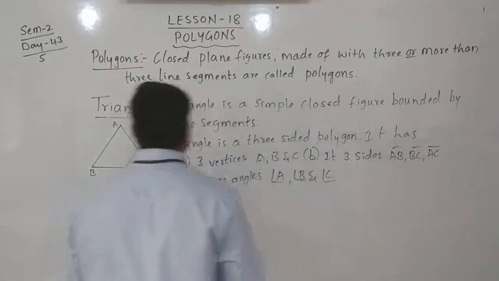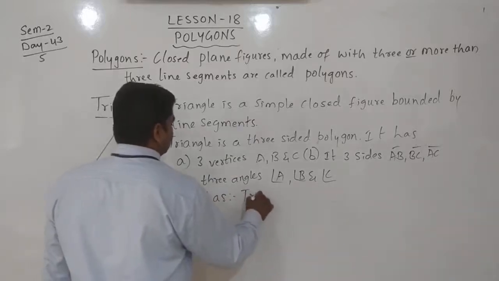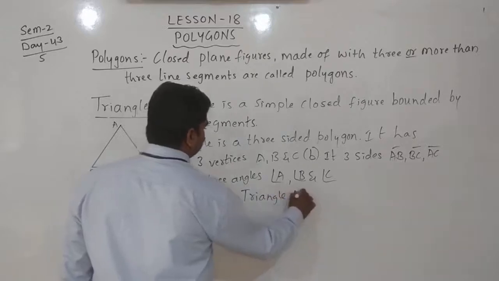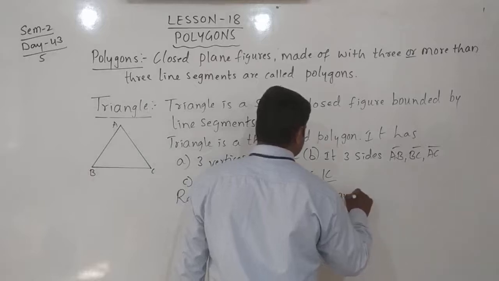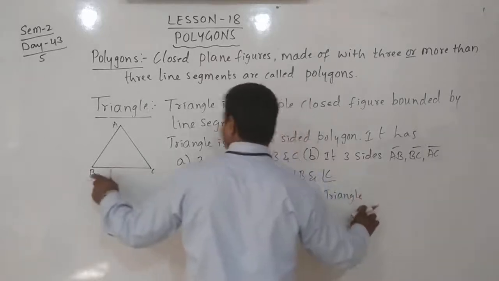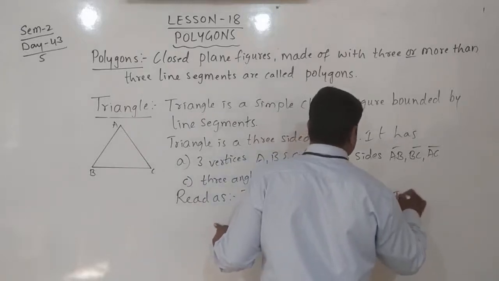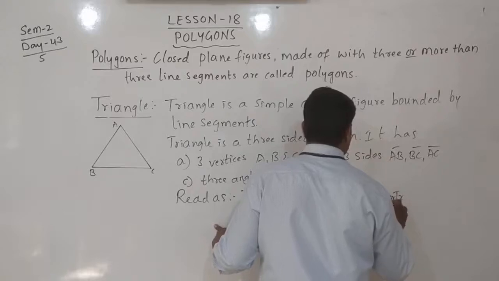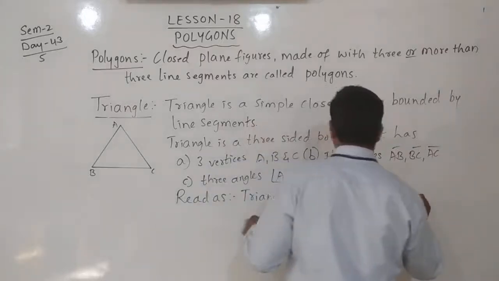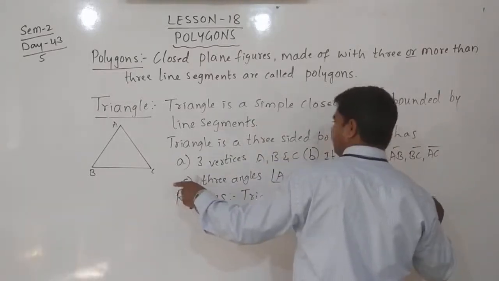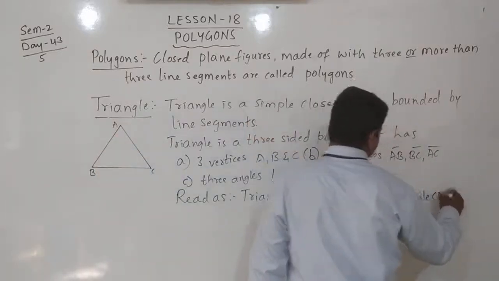How will you read this? We can read it as triangle ABC, or triangle BCA, or triangle CAB.